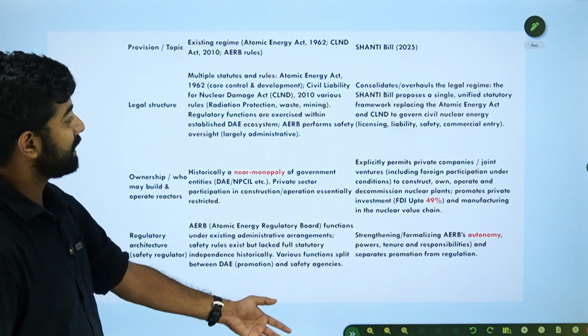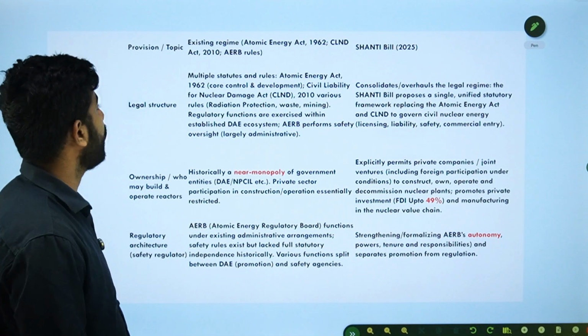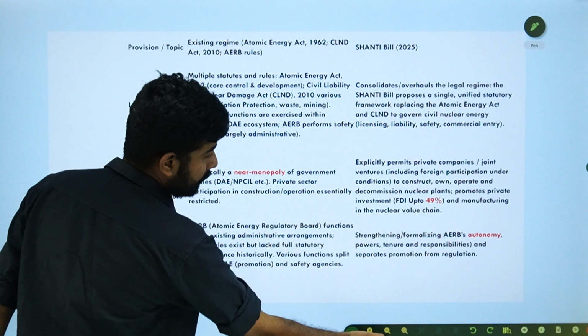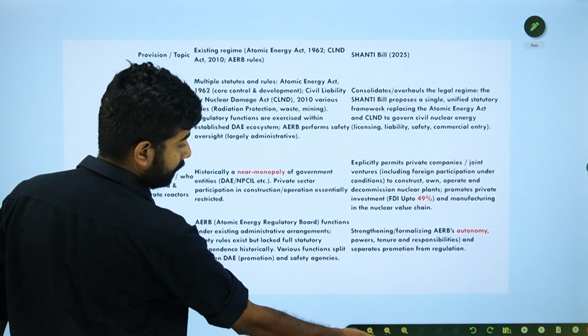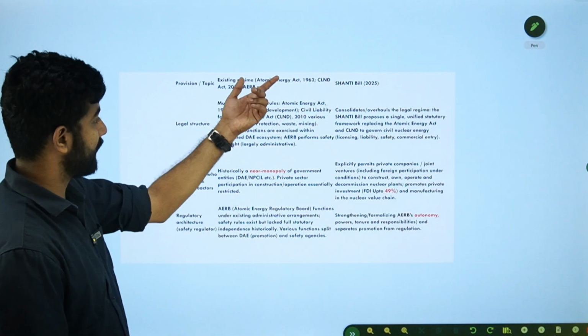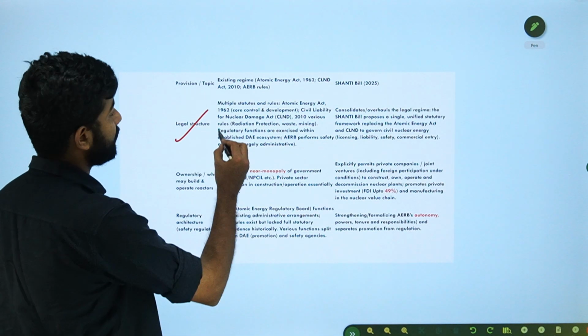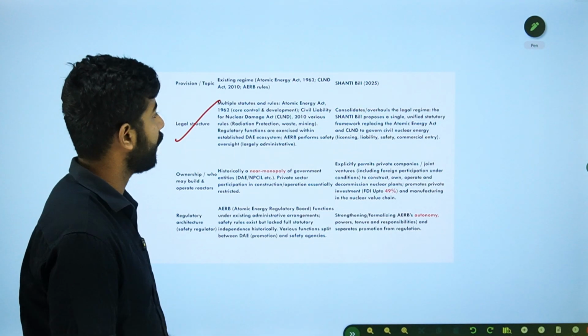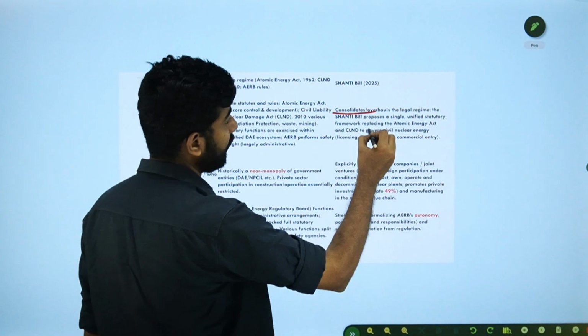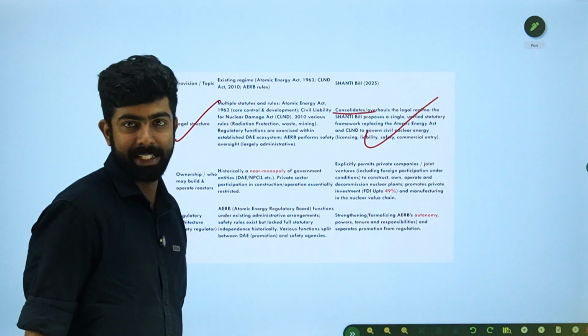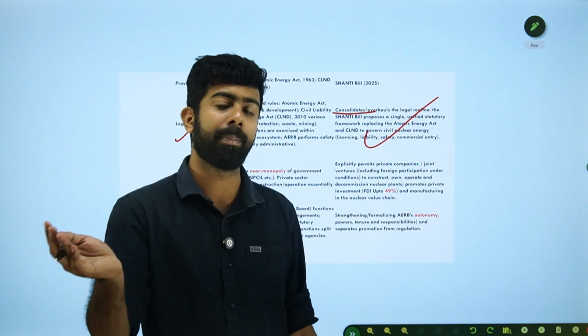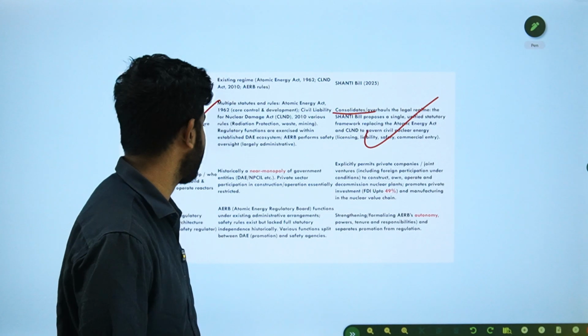Okay, so this is just the summary. You can understand it's pretty straightforward, right? You can see the existing regime here. Legal structure: you have multiple rules, multiple regulations. It consolidates everything, right? So this is an important change. It repeals the Atomic Energy Act. It repeals the Civil Liability for Nuclear Damage Act.